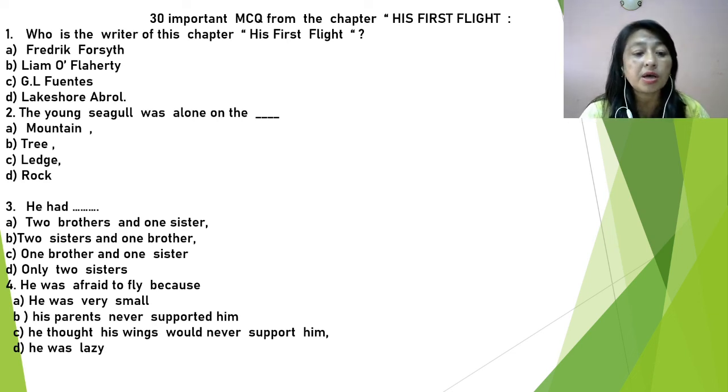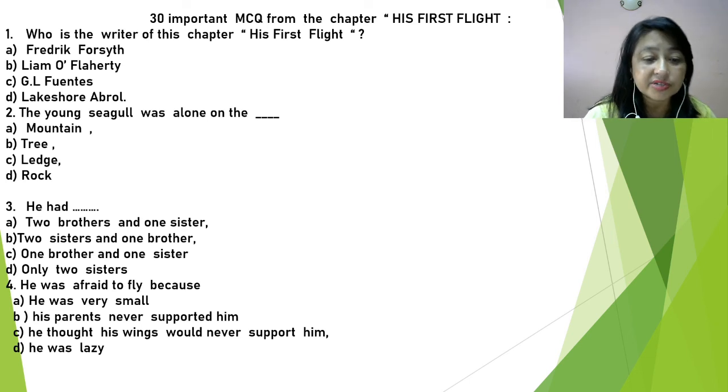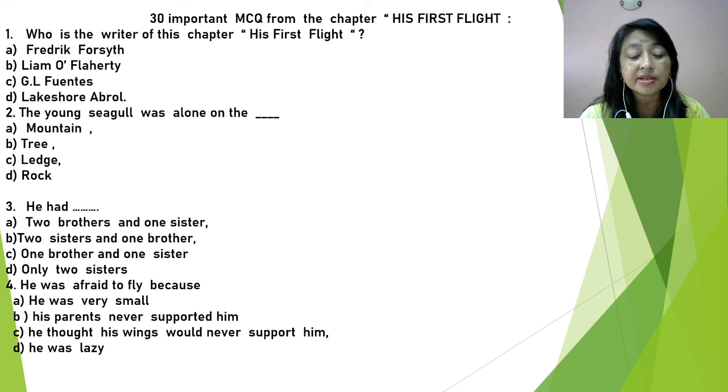Question 4. He was afraid to fly because... why is he afraid? He was very small. His parents never supported him. Is it true? Because in the course of time we found that his parents always supported him. In fact, they planned a plan to make him fly.